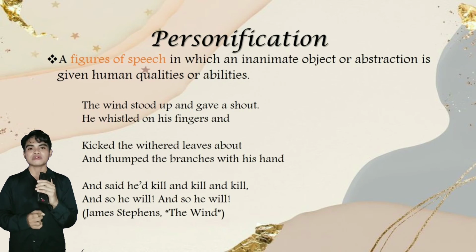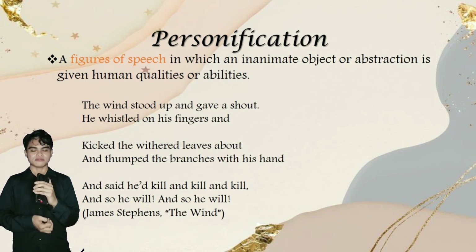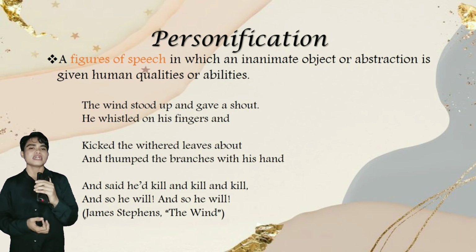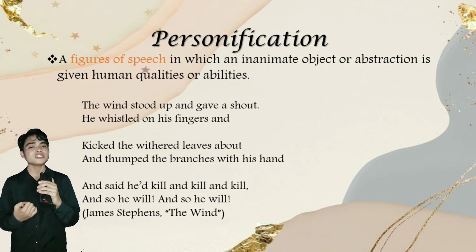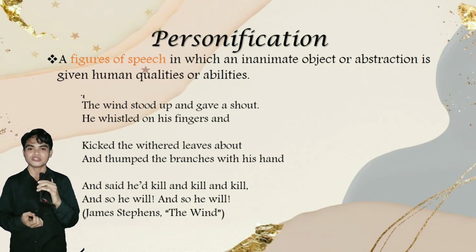And so he will, and so he will. The Wind by James Stephens. Needless to say, the wind here is the inanimate object that has been given human abilities, like the wind stood up and gave a shout and the like.